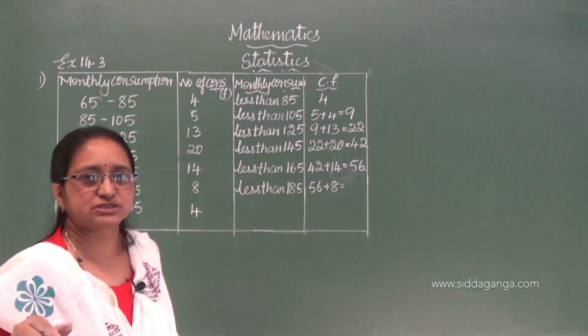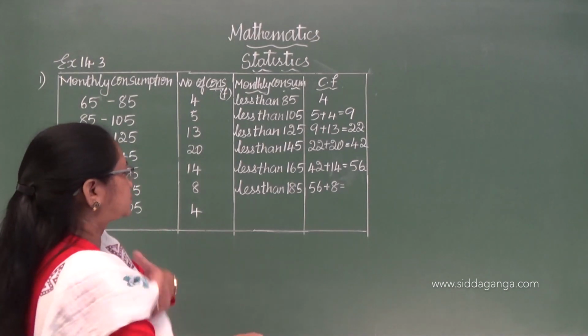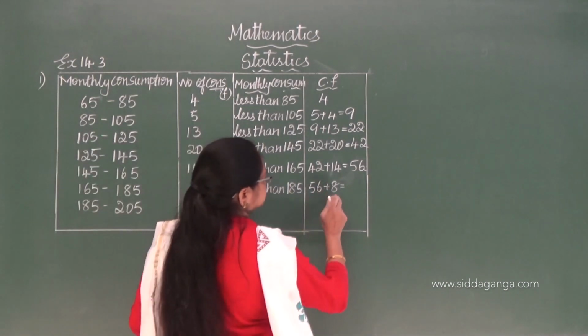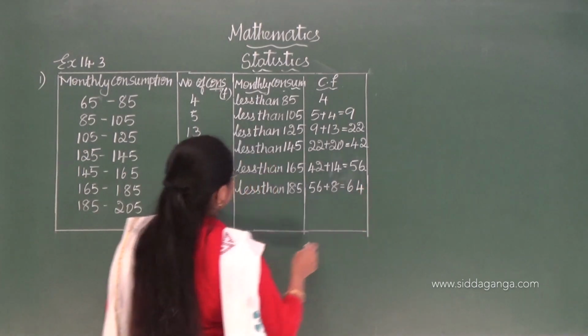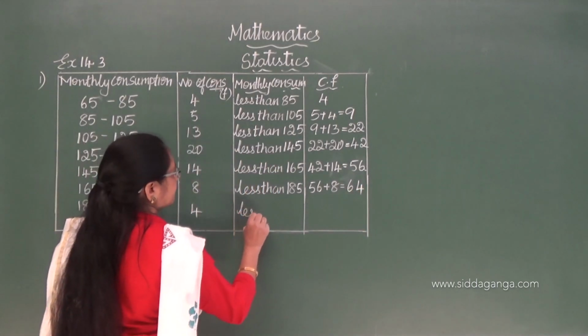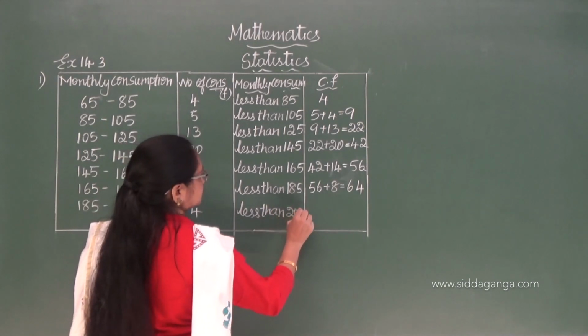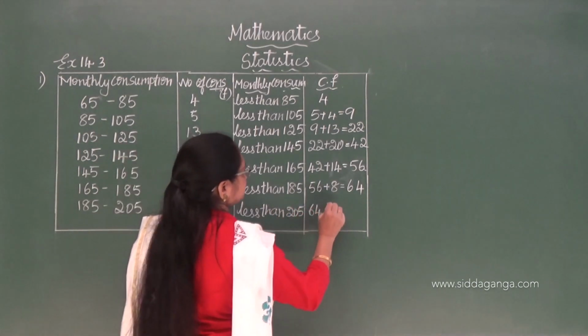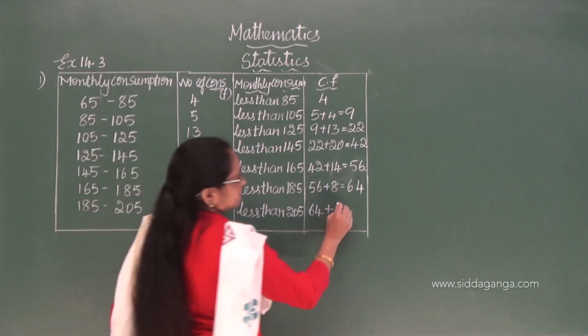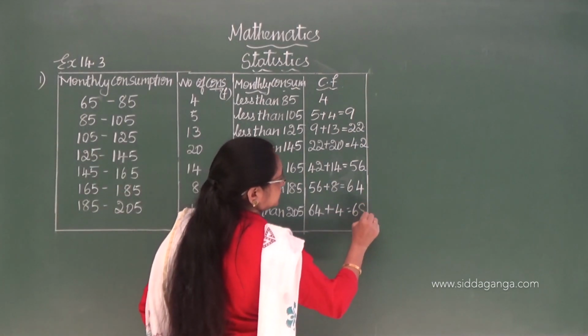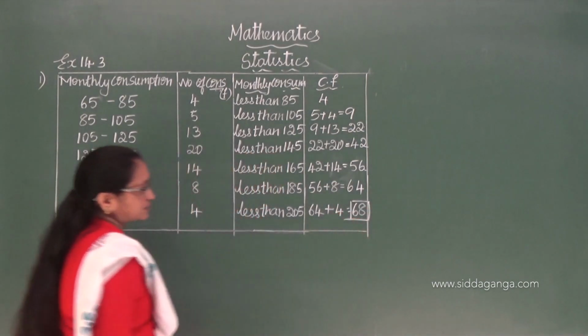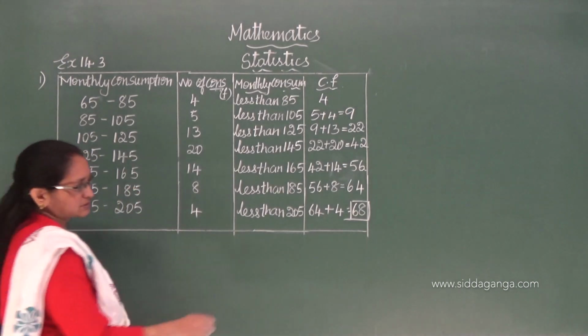Sorry, not 60, 68 consumers. So here 64. Next, less than 205. So for 64, I am going to add this 4. 68. See, total number of consumers is 68.